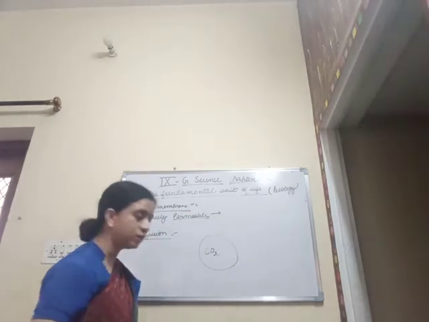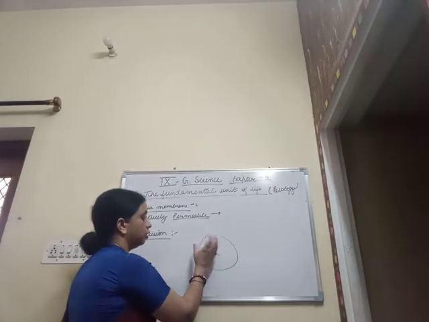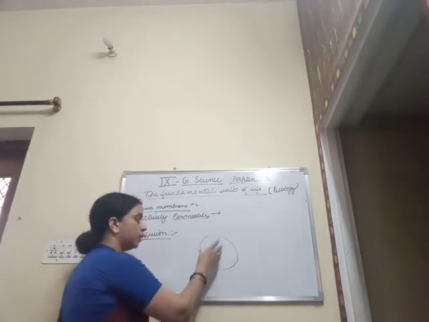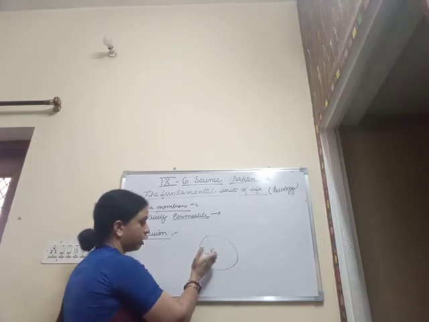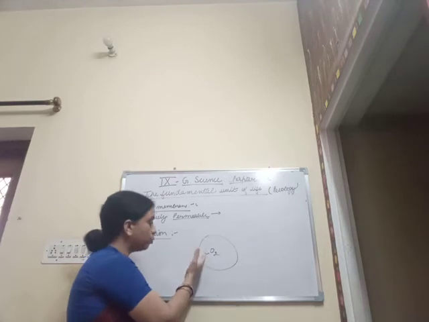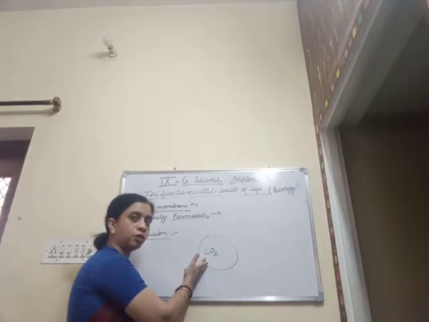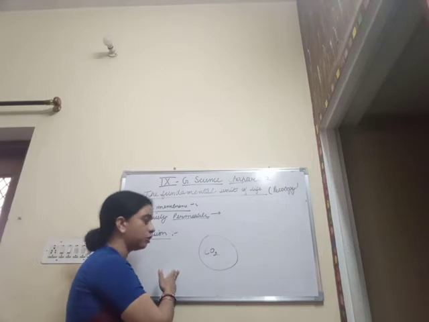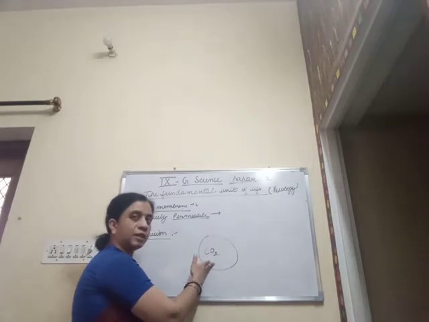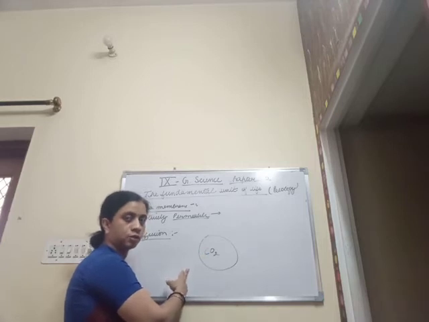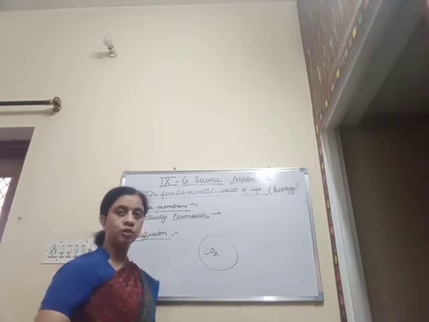So now what happens, since the concentration of carbon dioxide is more within the cell, and in comparison to that it is less outside the cell, what will happen? The movement of the carbon dioxide particles is going to take place from the region of their higher concentration to the region of their low concentration, that is from the cell inside to the cell outside. Thus this is what diffusion is.